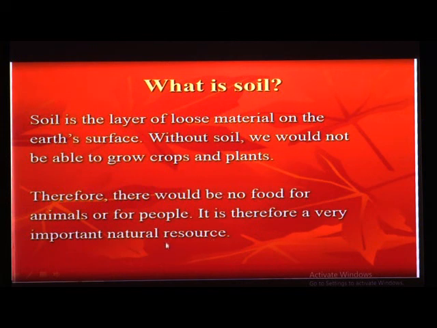So soil is called a natural resource. Why is it called a natural resource? Because from soil we can get our food. Whatever thing gives us energy, or substances which are helpful to get energy, these are called resources or sources.